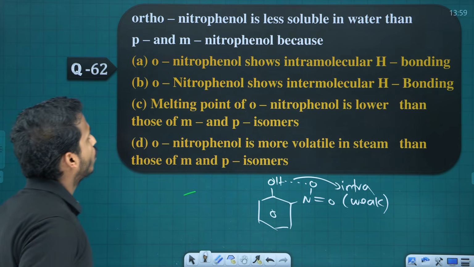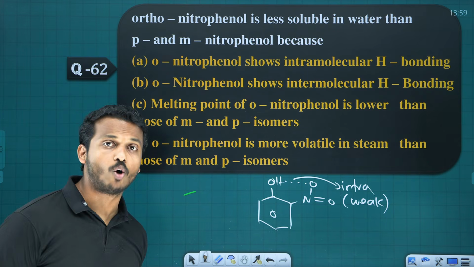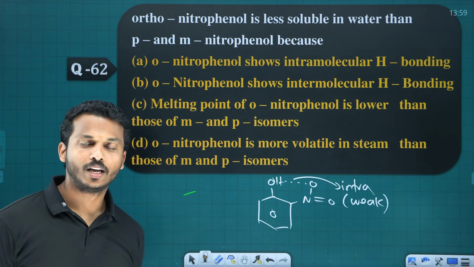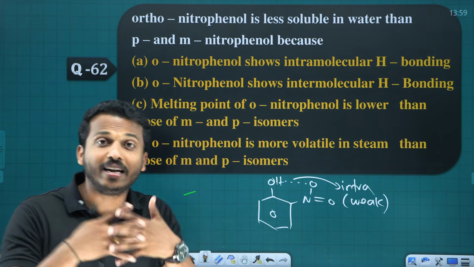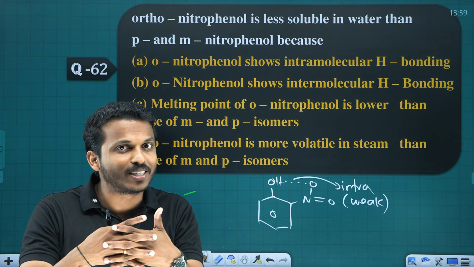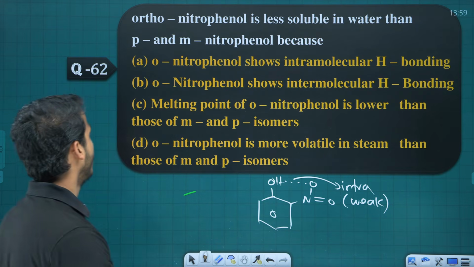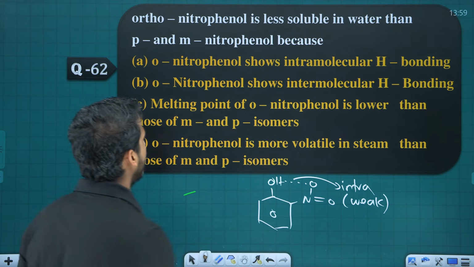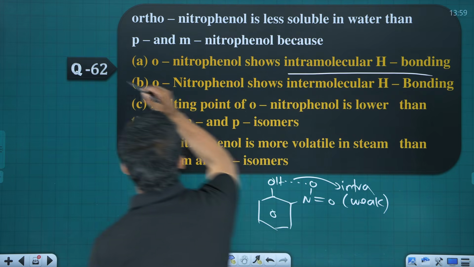Question: why is orthonitrophenol less soluble in water than meta and para? Orthonitrophenol is having intramolecular hydrogen bond, which is a weak bond. Weaker the hydrogen bond, lesser the boiling point. So orthonitrophenol shows intramolecular hydrogen bonding.